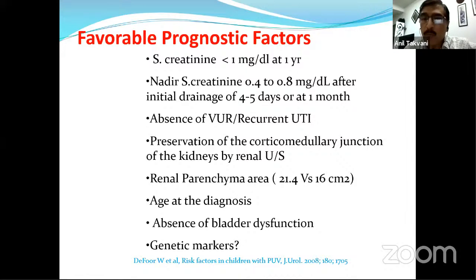If it is there, it is a good prognostic. Anything above 8.5 milligram, that is worst. Anything below 0.4 or you can say 0.5, it is almost excellent. And anything between 0.4 to 0.8, it is in the middle path. Absence of UR or recurrent UTI,